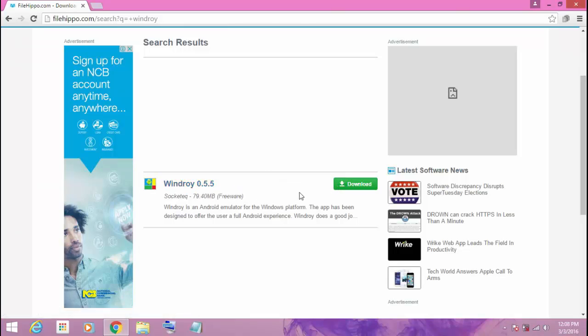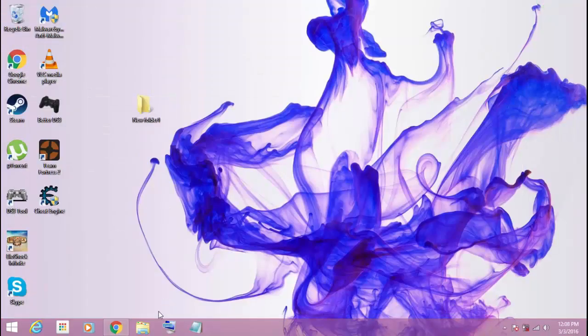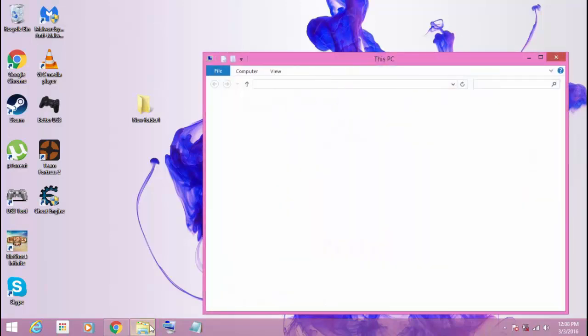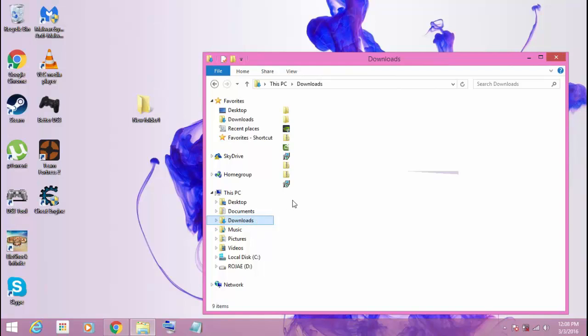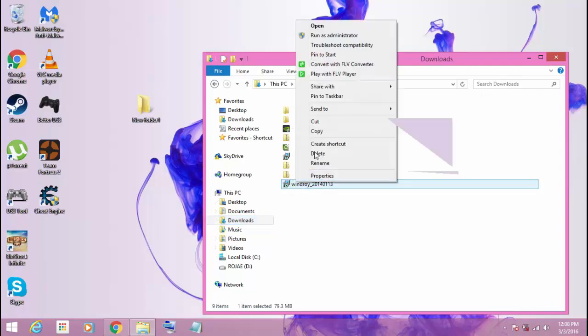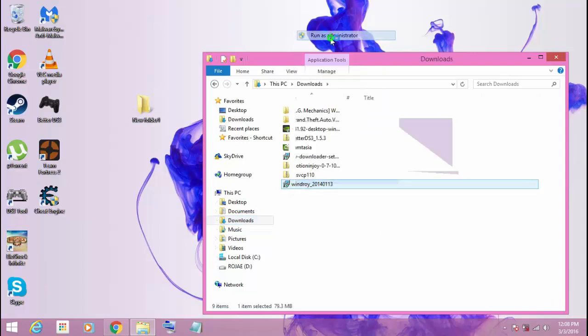I'm not going to go ahead and download it because I already have downloaded this, so I'm going to go ahead and just install. So here now guys, you're going to go to your folder there and go to your downloads. So there you will see Windroy, and you're going to go ahead and right click on it and run as administrator.